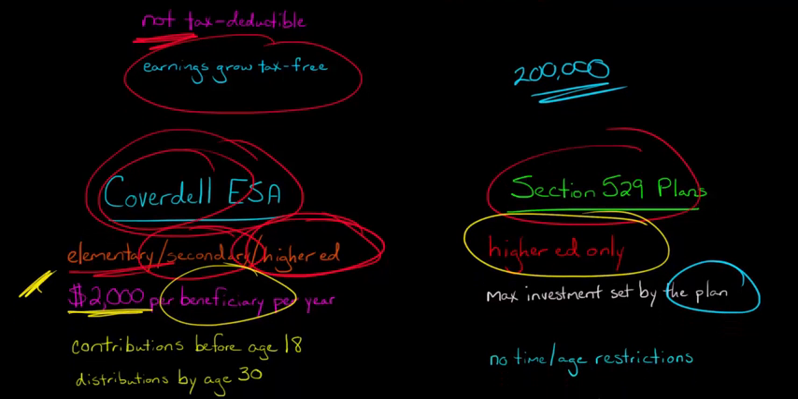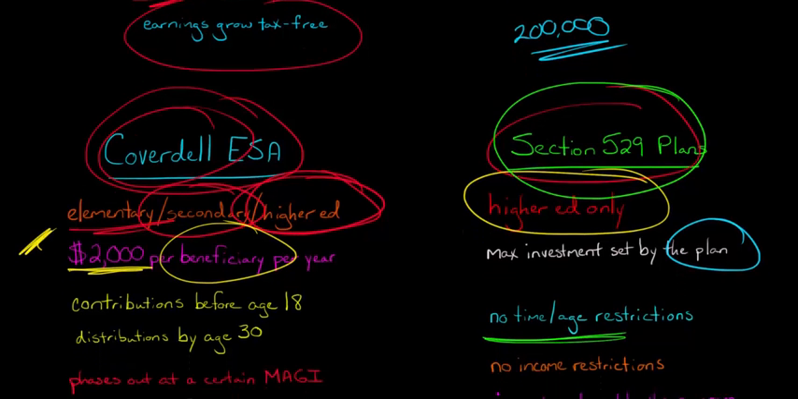Now, there are some rules with Coverdell accounts about the contributions and distributions. First off, all the contributions to a Coverdell account must be made before that beneficiary turns 18 years old. Once the beneficiary is 18, you can't contribute to the Coverdell account anymore. And the distributions from that Coverdell account for qualified education expenses must take place on or before that person's 30th birthday. With Section 529 plans, you don't have these time or age restrictions.